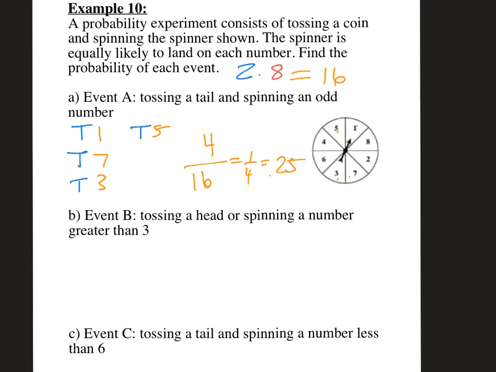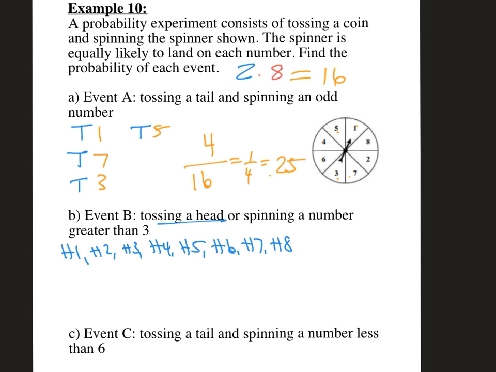All right, so then tossing a head or spinning a number greater than 3. Okay, so here's the deal. Tossing a head, so you could have head 1, head 2, head 3, head 4, head 5, head 6, head 7, head 8, right? So you could spin any of the 8 numbers as long as you tossed the head side, or you could get a number greater than 3.